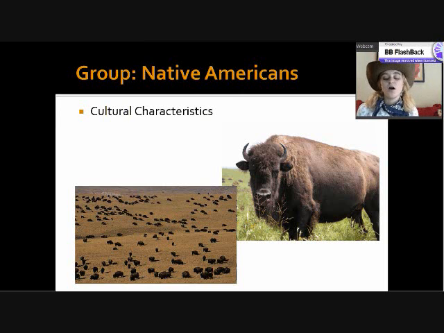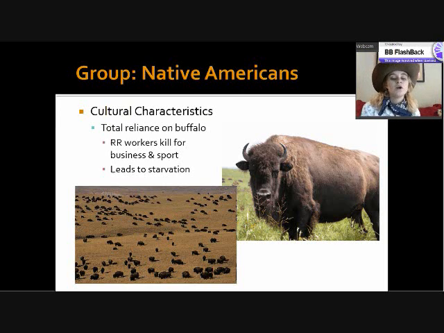So the buffalo really is what the life of the Plains Indians revolved around. The problem was, when the railroads started to move out west, railroad workers hired men to shoot the buffalo so that they could build these tracks, because they said the buffalo were getting in the way. It became almost sport for these guys to shoot these buffalo, and eventually it led to starvation of the Native American groups. So much so that some even willingly went to live on reservations to keep their families alive.